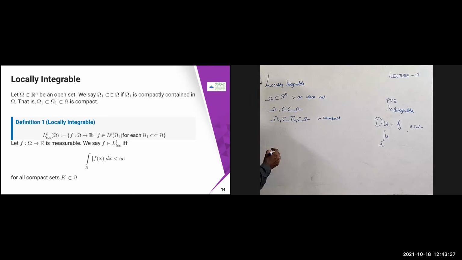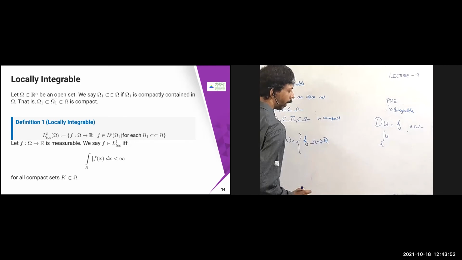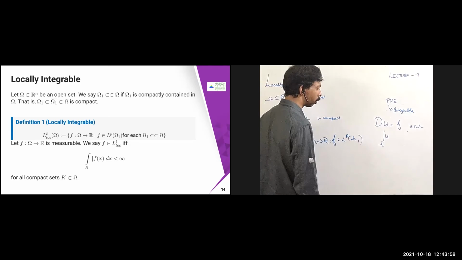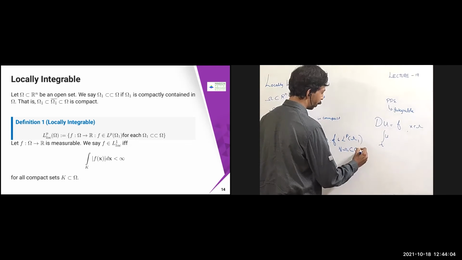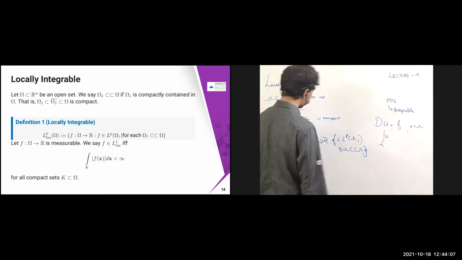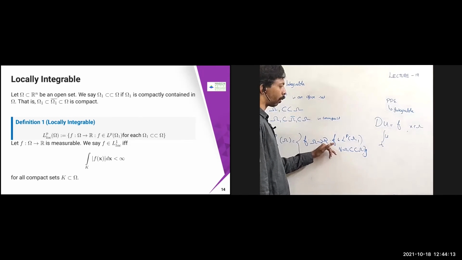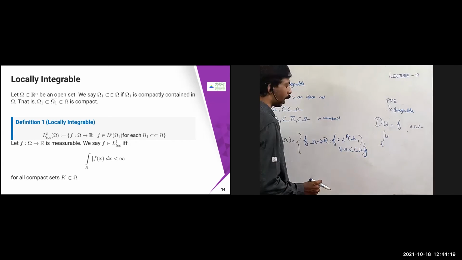So locally integrable, the definition is as follows. You already know Lebesgue integrable; I'm just using a similar kind of thing. L loc P of omega, which I'm going to write as the set of all f from omega to R such that f belongs to LP of omega 1 for all omega 1 compactly contained in omega. If I just put f from omega to R such that f belongs to L1 of omega, then it is simply called Lebesgue integrable.